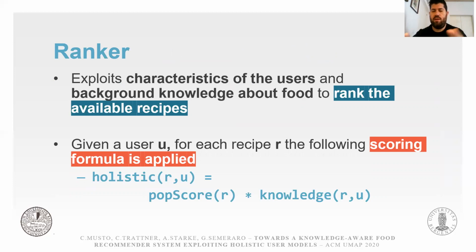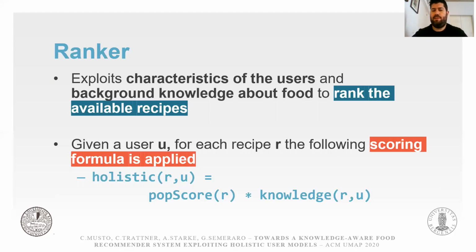In particular, we calculate for each available recipe a formula that combines a popularity score, so how popular that recipe is in general, with a knowledge-aware part of the formula that basically tries to understand how suitable that recipe is for the user given the characteristics of the user.